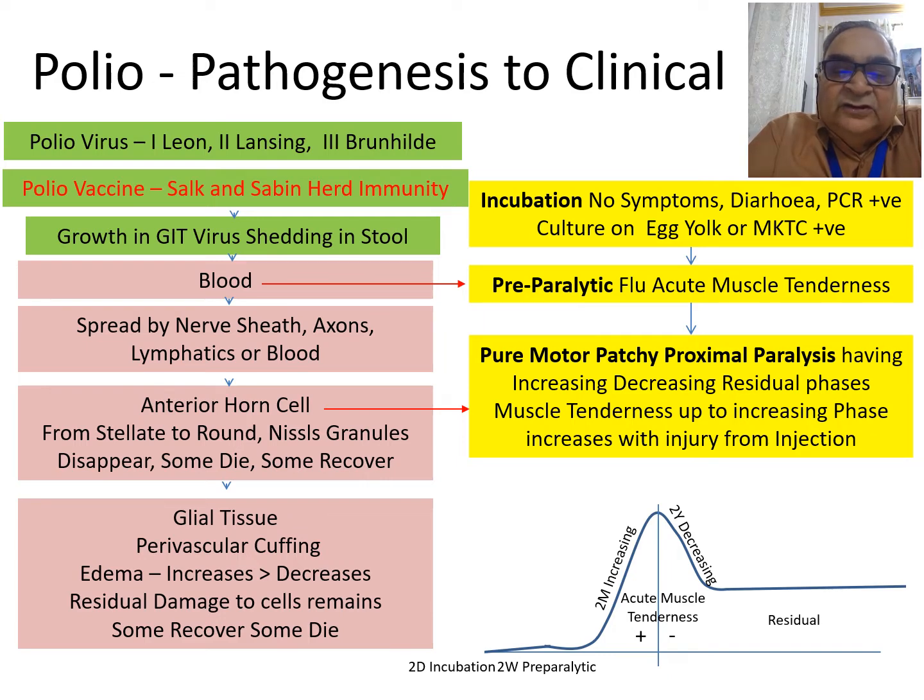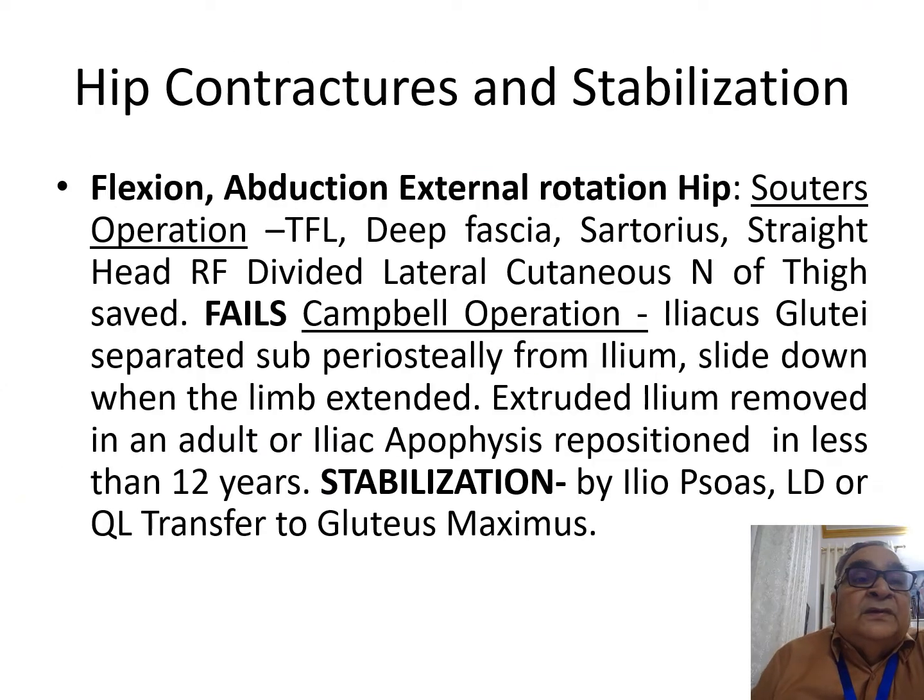Period wise, the incubation is 2 days, the pre-paralytic phase 2 weeks, the increasing phase 2 months, and the decreasing phase 2 years. After 2 years, there is the residual paralysis. When you face a case of residual paralysis, you have to look at hip contractures, knee contractures, ankle and foot contractures. Then you have to look at power loss and you have to look at limb length discrepancy. So contracture, power loss and limb length discrepancy have to be managed in the residual phase.